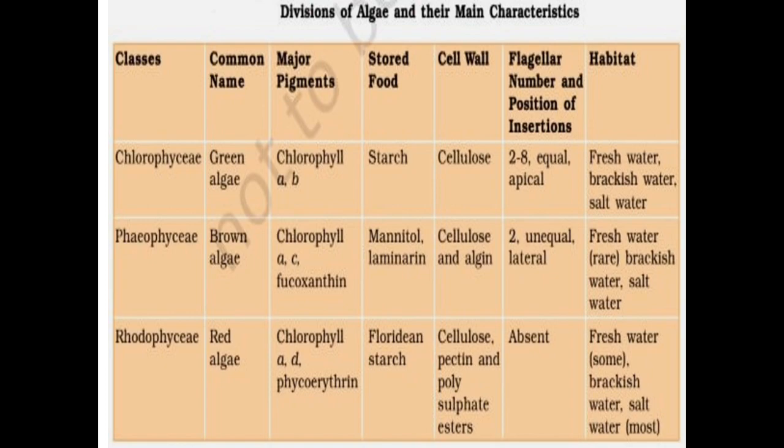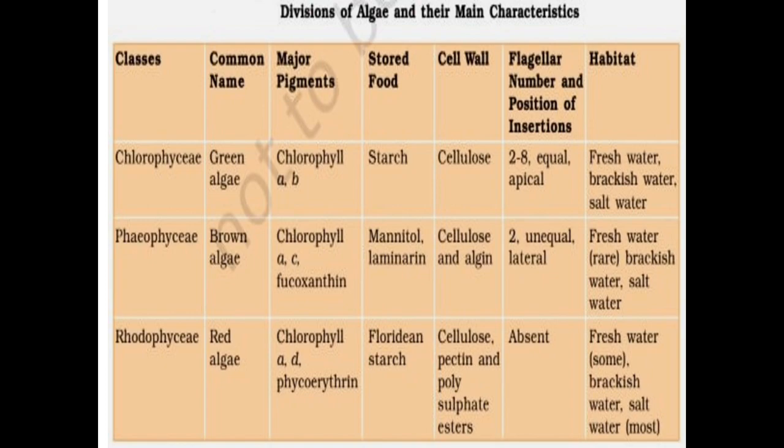Next, the number of flagella and position of insertion. In case of Chlorophyceae, the number of flagella varies from 2 to 8. They are equal in length and they are inserted apically, that is at the tip. In case of Phaeophyceae, the flagella are 2 in number, unequal in length and produced on the lateral side. In case of Rhodophyceae, the flagella are absent, so the members are non-motile.